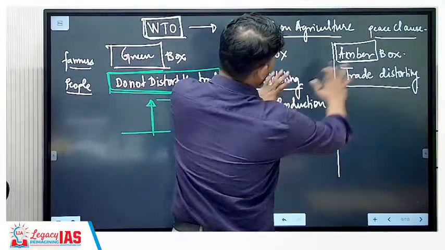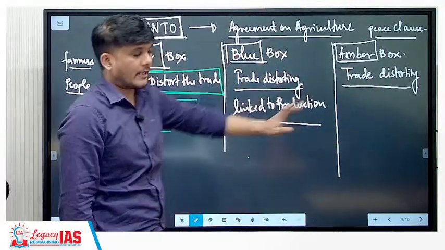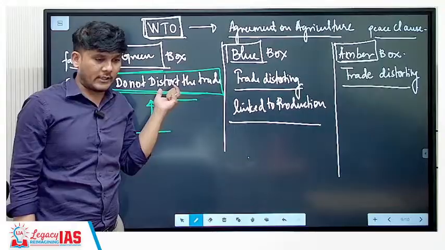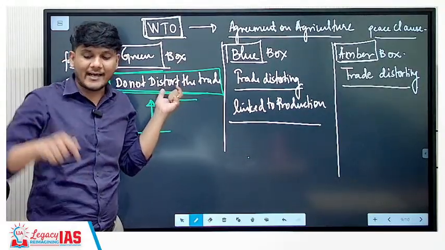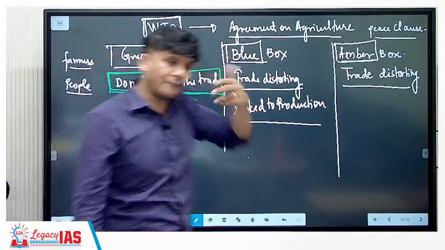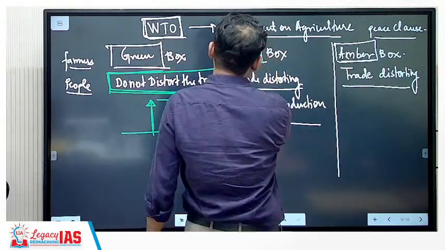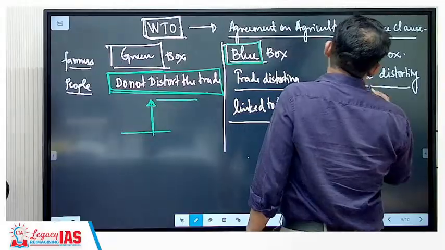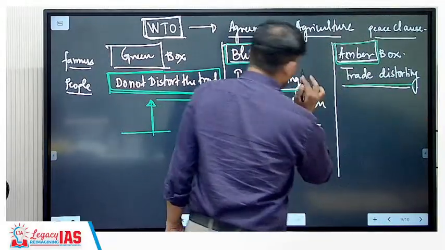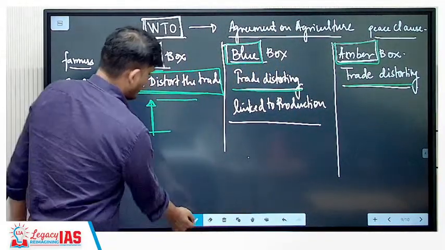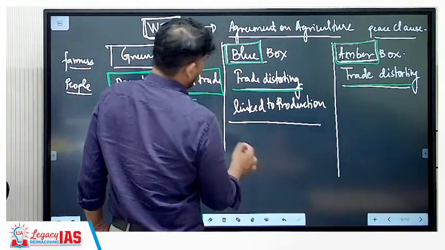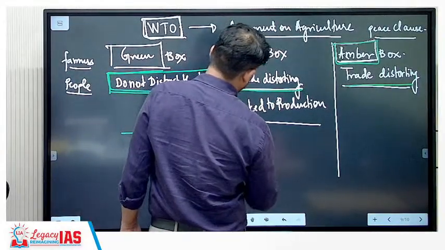But there are two other subsidies which will distort the trade. If in addition to this you give any other kind of subsidy, then that will definitely distort the trade. So we have two subsidies, one is blue box and one is amber box. Both are trade distorting subsidies, but the blue box is less trade distorting.